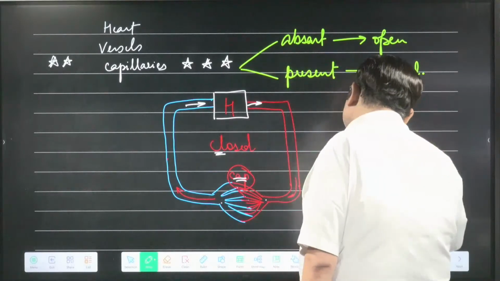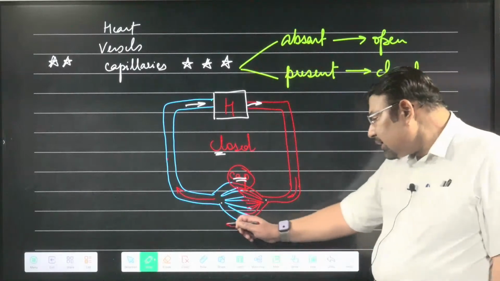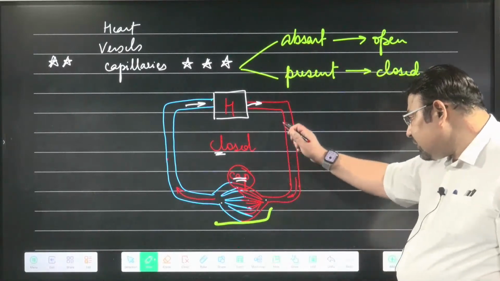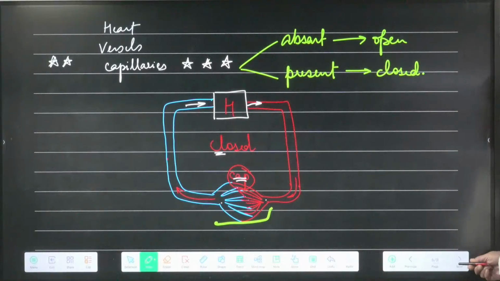So the one that distinguishes between open and closed is not the heart, not the blood, not the vessels, but the capillaries. And I have shown you why the capillaries are important for completing a circuit. Now this is a complete circuit, and that's what the closed circulatory system is all about.